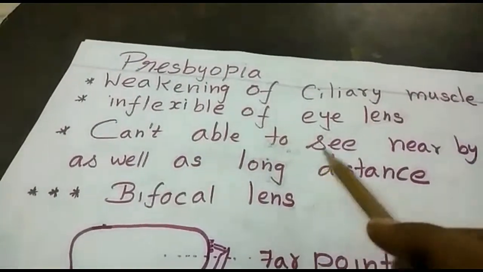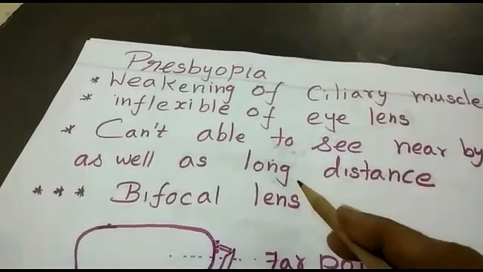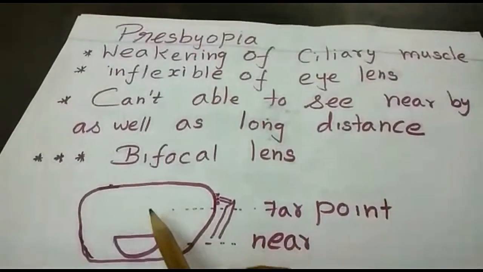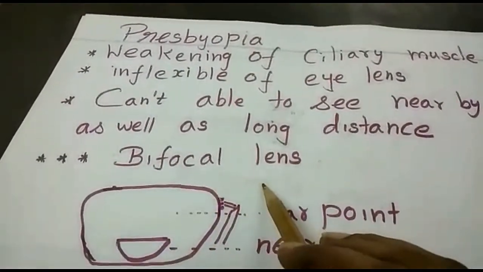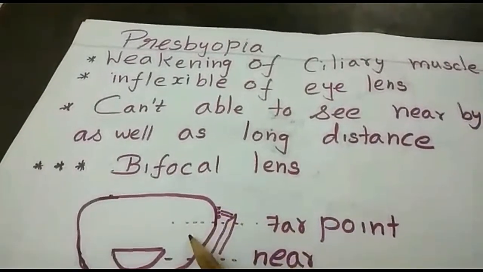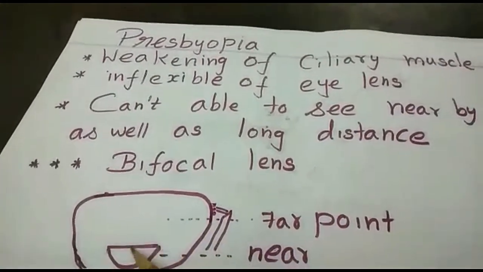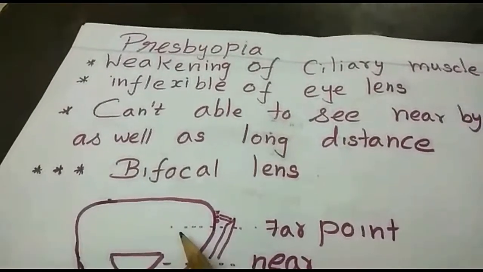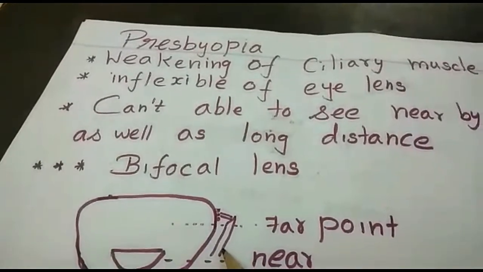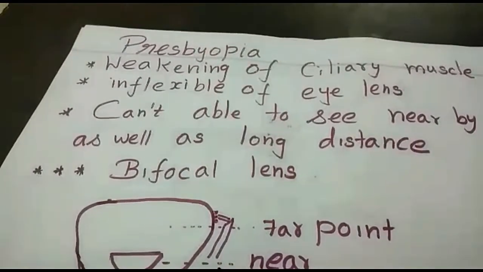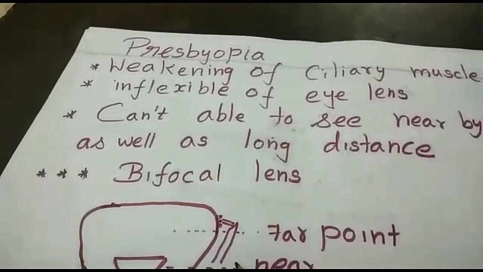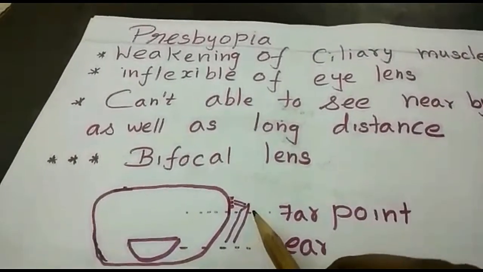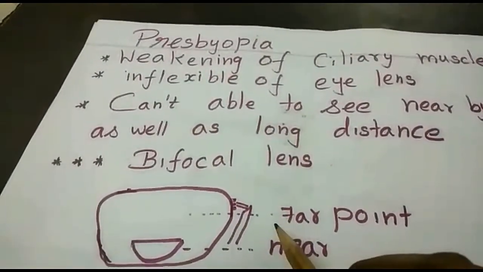How will you rectify these defects? We are using the bifocal lens. In India, in a single spectacle we can use two lenses. One is for seeing the nearby object and another one is for looking at long distance. But in foreign countries, they use two types of spectacles. One is for myopia, another one is for hypermetropia.